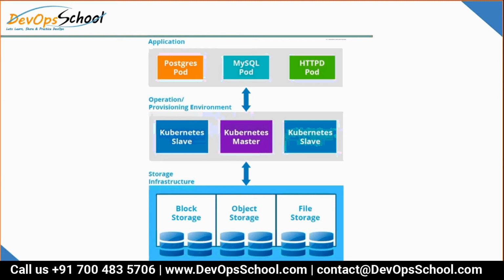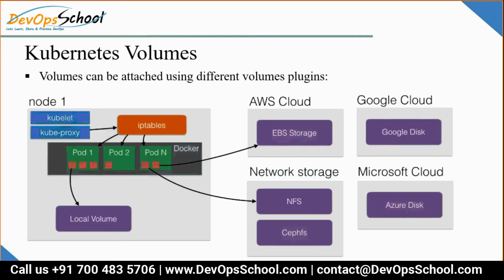So how will Kubernetes understand a storage technology? That is where the plugins come into the picture. The plugins I talked about, interfaces, plugins, whatever. Now look at this: different kinds of storage which Kubernetes can understand and which can be used in the pod.